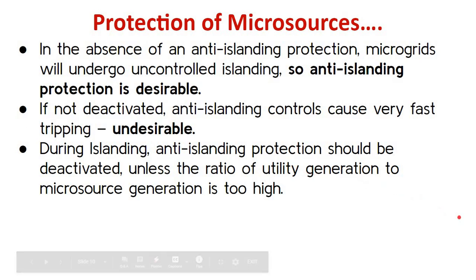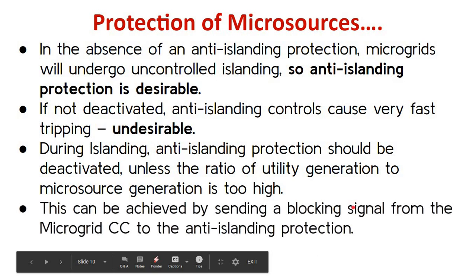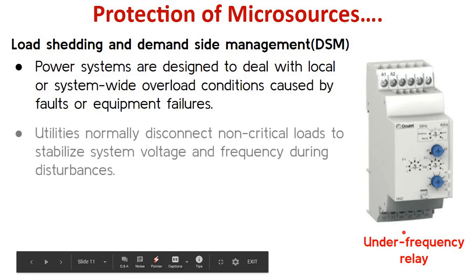So during islanding, anti-islanding protection should be deactivated unless the ratio of utility generation to microsource generation is too high. And this is achieved by sending a blocking signal from the central controller to the anti-islanding protection.